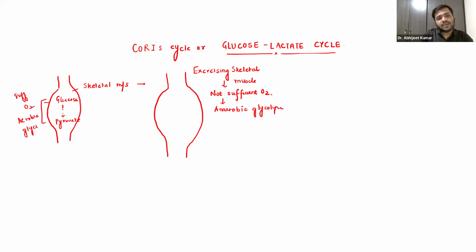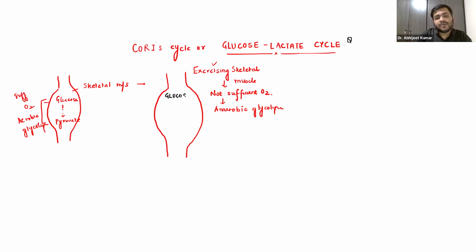Aerobic glycolysis will take place. Now, if there is not sufficient oxygen, let us suppose in exercising skeletal muscle, what will happen to this glucose? Let us try to illustrate this, and please try to draw it. Whenever this question is asked, the very first thing that you have to draw is this particular diagram. It's a flow chart. The flow chart is very, very important, and then you have to explain.